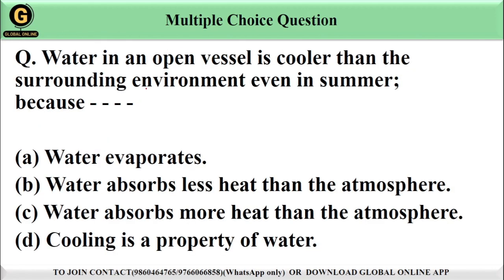Let's see the next question. Water in an open vessel is cooler than the surrounding environment even in summer because... We have options for this. Option A, water evaporates. Option B, water absorbs less heat than the atmosphere. Option C, water absorbs more heat than the atmosphere. And option D, cooling is a property of water.